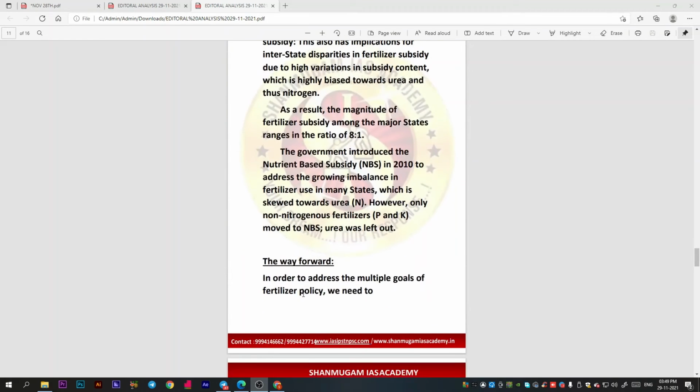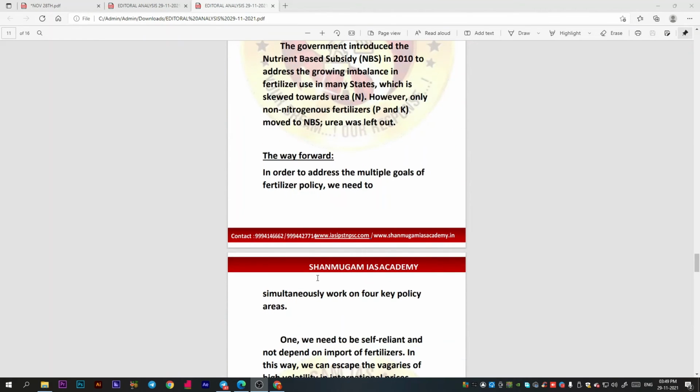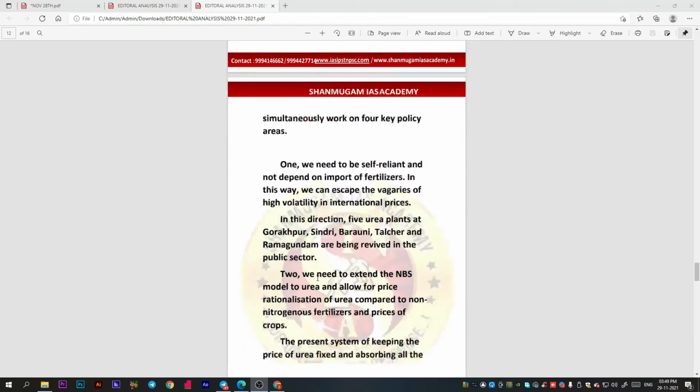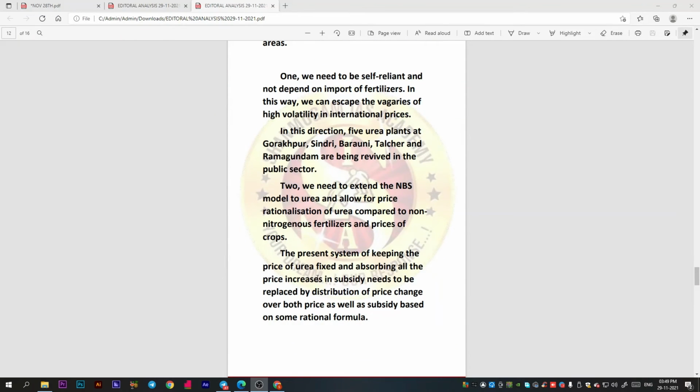And I have already told you, the government introduced the nutrient-based subsidy in 2010 to address the growing imbalance in fertilizer use in many states. And what are the other way forward steps here? We can see the multiple goals of the fertilizer policy: we need to be self-reliant and not dependent on imports of fertilizers.